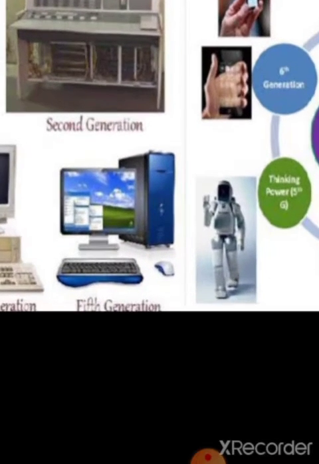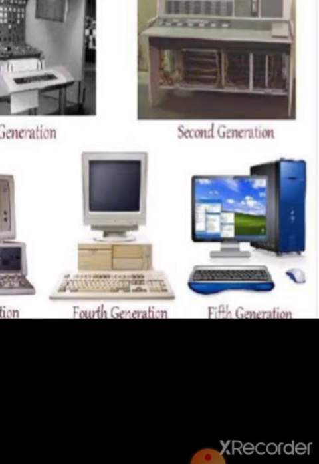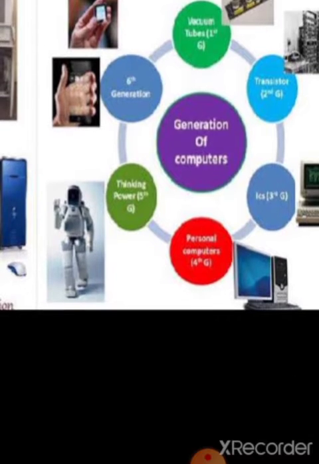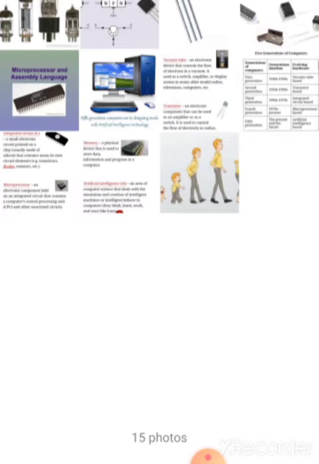Look at this. First generation, second generation, third generation. Look at this picture. First generation, second generation, third generation, fourth generation, and last is the fifth generation. So students, you all understand? Generation of computer, all of you understand? Is the generation of computer clear? Okay, now let's proceed to the next.